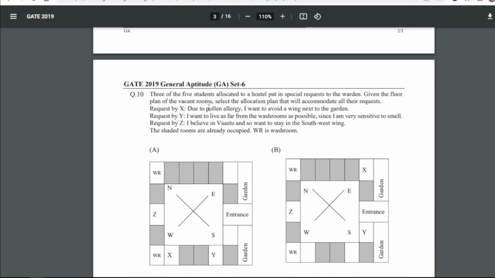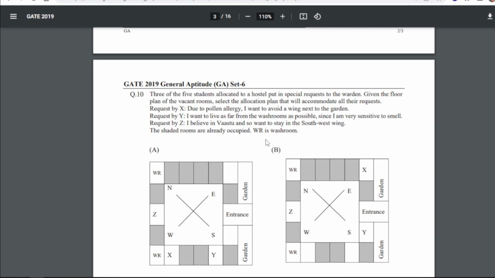Request by X: due to pollen allergy, I want to avoid a wing next to the garden. Request by Y is: I want to live as far from the washrooms as possible since I am very sensitive to smell. Request by Z is: I believe in Vastu and so I want to stay in the southwest wing.